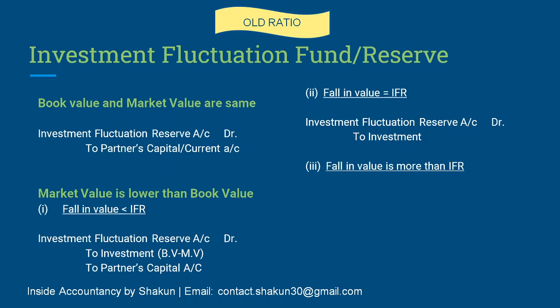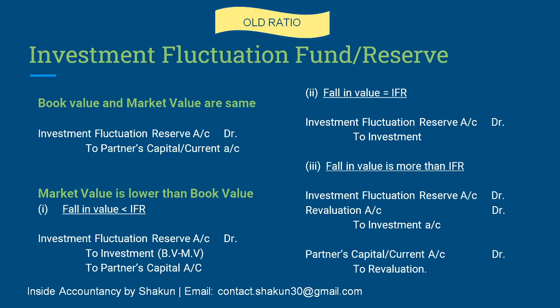Moving on, if the fall in value is more than the IFR. So if the decrease is more than the IFR, what happens is IFR will be debited with 15,000. Investments will be credited with, let's say if the fall in value is 18,000, investment will be credited with 18,000. The difference, 3,000, will be debited to revaluation account since it is a loss, and as soon as we see revaluation account we are going to distribute it, write it off between the partners in the old ratio.